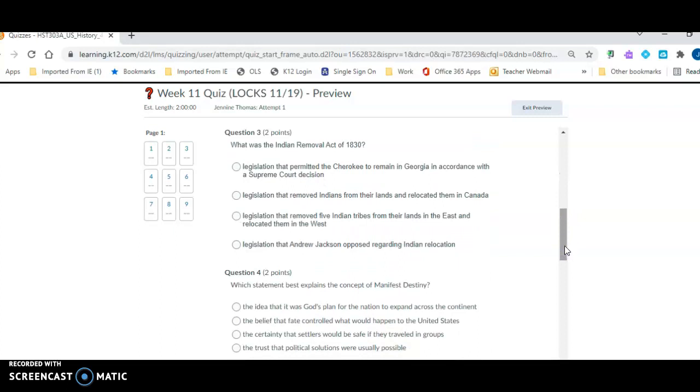Question 3. What was the Indian Removal Act of 1830? A, legislation that permitted the Cherokee to remain in Georgia in accordance with the Supreme Court decision. B, legislation that removed Indians from their lands and relocated them to Canada. C, legislation that removed 5 Indian tribes from their lands in the east and relocated them in the west. D, legislation that Andrew Jackson opposed regarding Indian relocation.